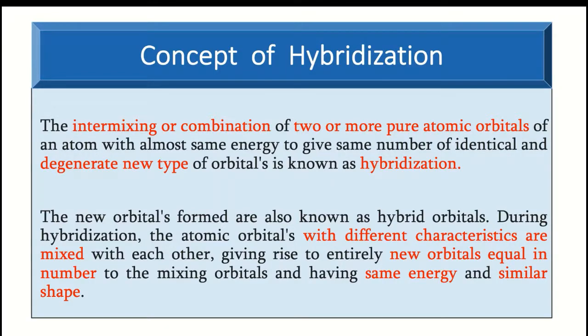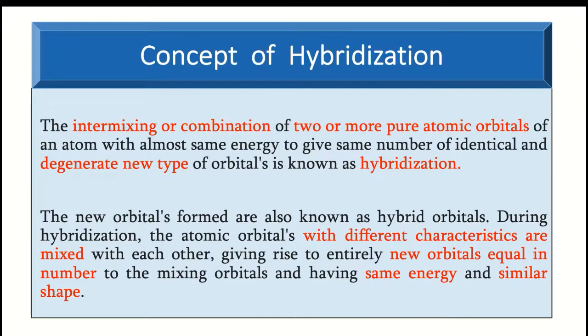So here we consider the atoms with almost similar energy, the combination of these orbitals giving rise to new orbitals which have the characteristics of both the orbitals combining. That's why we call them hybrid orbitals, and the process hybridization. During this process, the different characteristics of the participating orbitals are found in the new hybrid orbitals.